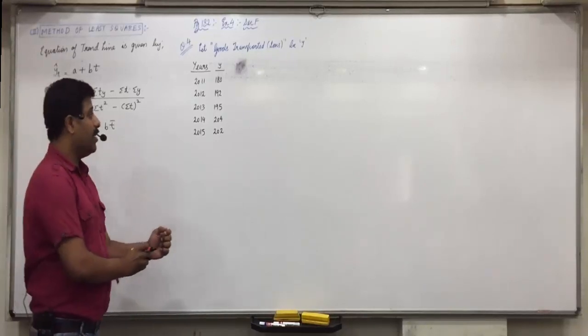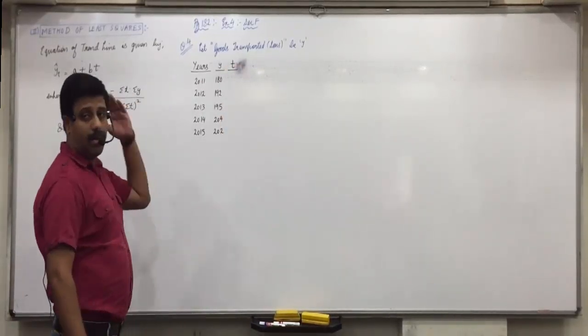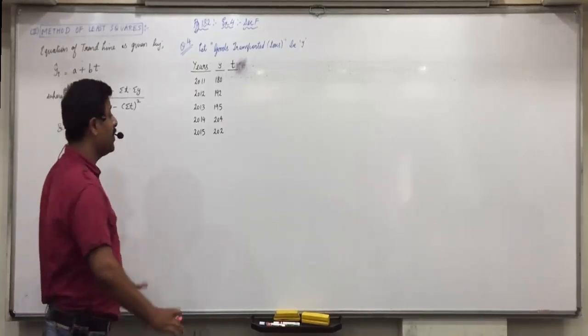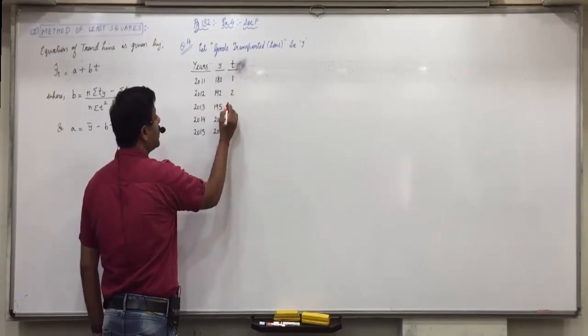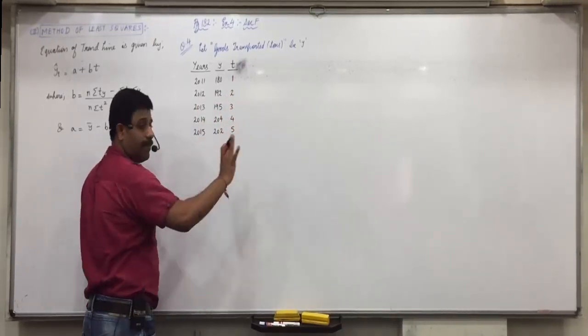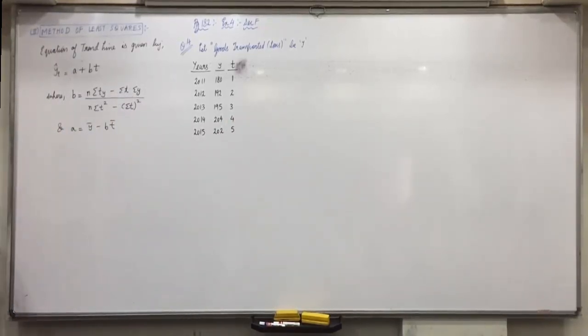Now be attentive. Very first we'll find the time period t. Like in the regression chapter, x was always given. Here t is not given, we have to find it, and it's very simple to find. 2011 we will take as first year, so 12 will become second year, 13 will become third year, 14 will become fourth year, and 15 will become fifth. So always t will be like 1, 2, 3, 4, 5 and so on.